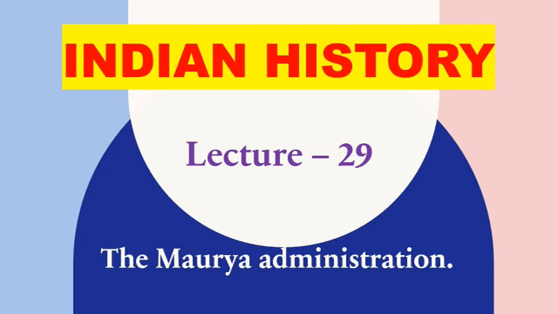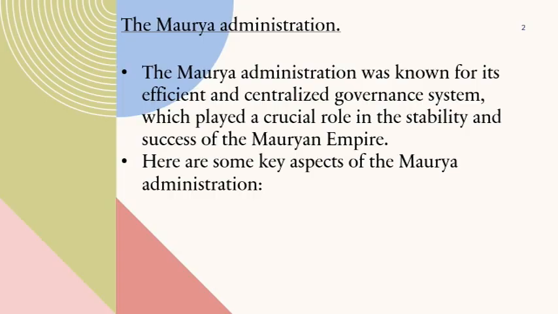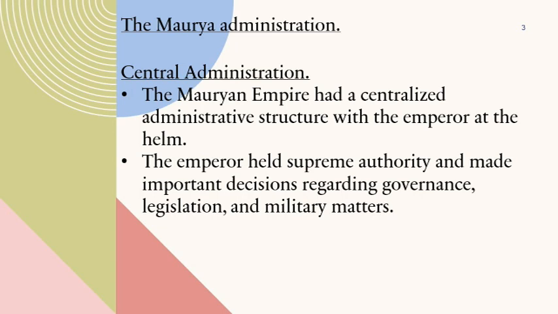The Maurya administration. The Maurya administration was known for its efficient and centralized governance system, which played a crucial role in the stability and success of the Mauryan Empire. Here are some key aspects of the Maurya administration.